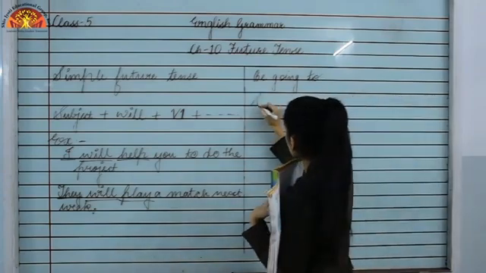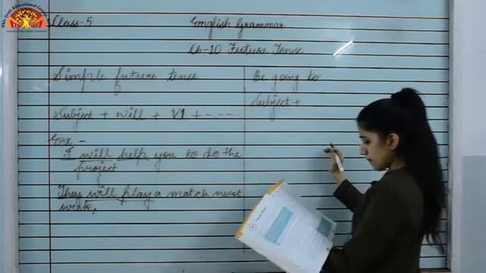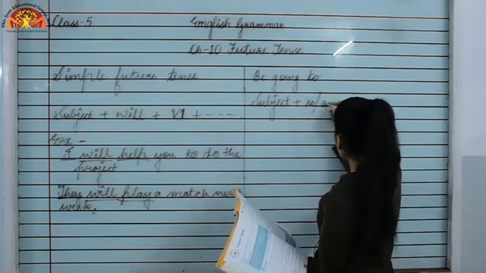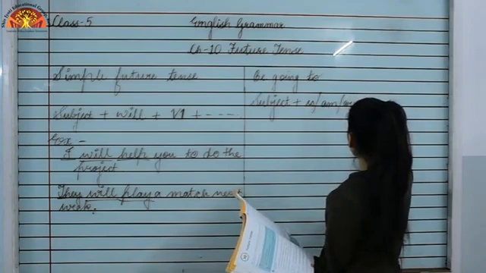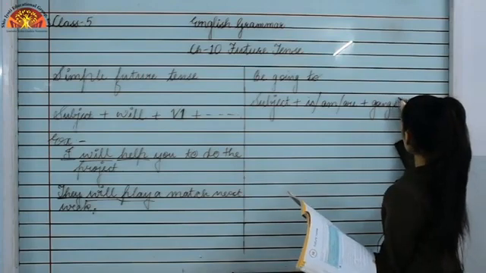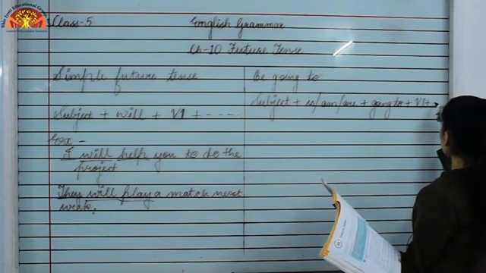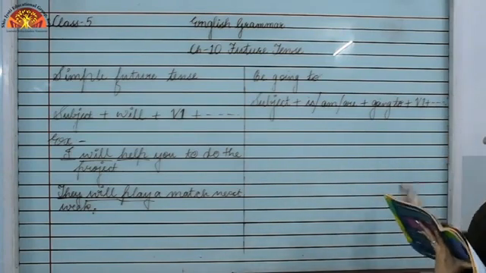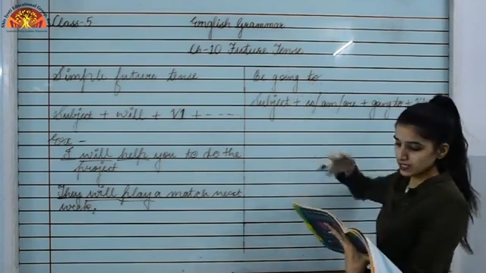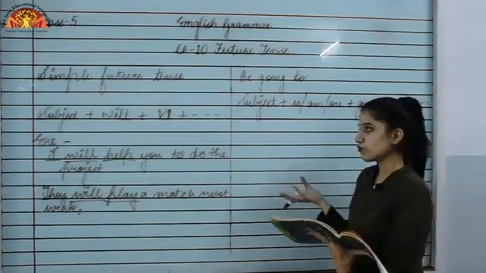Okay, so what is the structure for this be going to form? That is subject plus what? Plus the be form of the verb, or I can say is, am, or are, plus going to, plus the main verb, or I can say the first form of the verb, and then the rest of the sentence. This is the structure that we will use to form this be going to form, because it indicates the future plans or the action that will take place in the immediate future.